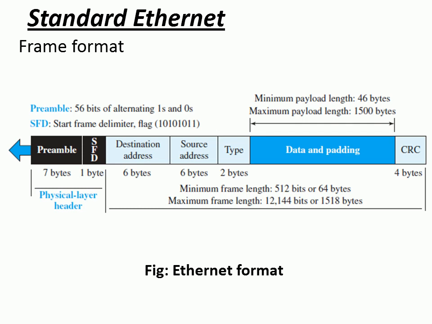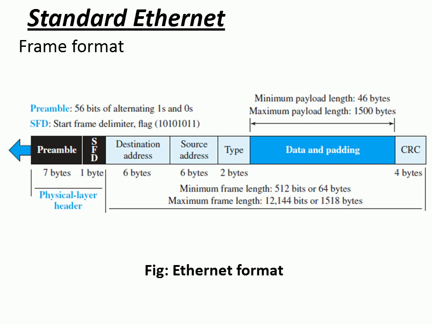The first one here we have is the preamble field. It's a 7-byte field, or else I can say it's a 56-bit field, right? It alerts the receiving station to the coming frame and enables it to synchronize if it is out of synchronization. That work is mainly done by the preamble field. The next one is the SFD field, which stands for start frame delimiter.